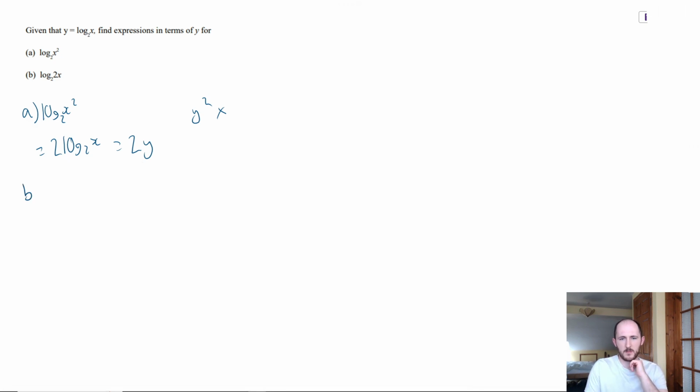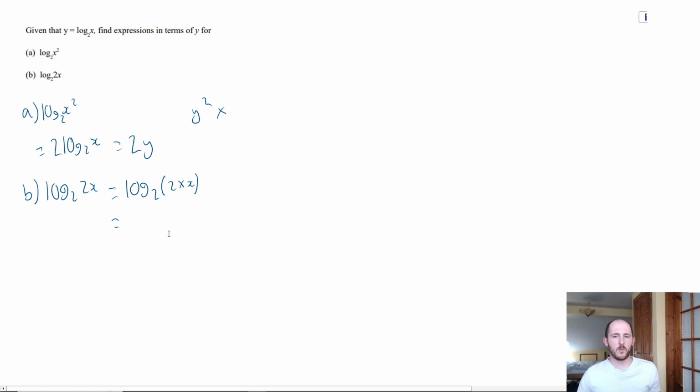For part B, you might be wondering how on earth could you actually write it as just log 2 to the power of x, because we have 2x here. Well, that is a really good question. So think about it. How can you get rid of that? Well, I could write it as something like log to the base 2 of 2 times x. Now, does that give you any kind of hint? Well, it should hopefully bring to mind the product rule. So that is going to be log to the base 2, and again, we're doing it in reverse, so log to the base 2 of 2 plus log to the base 2 of x.